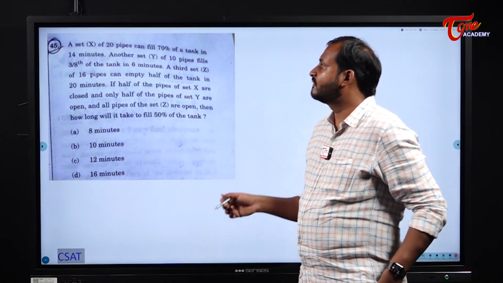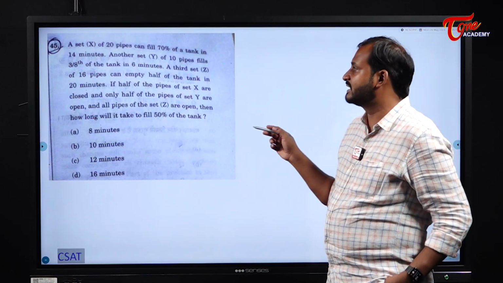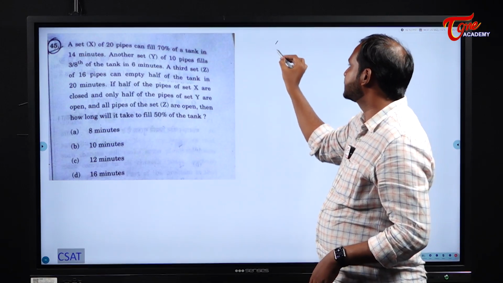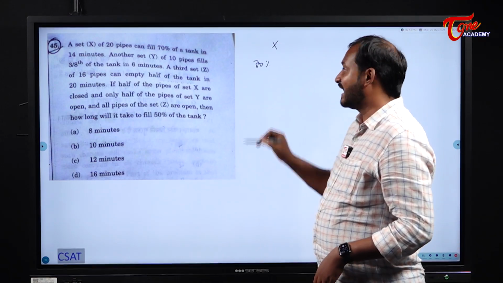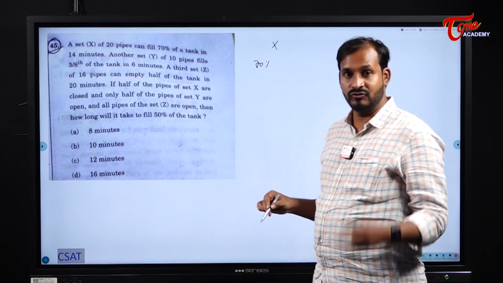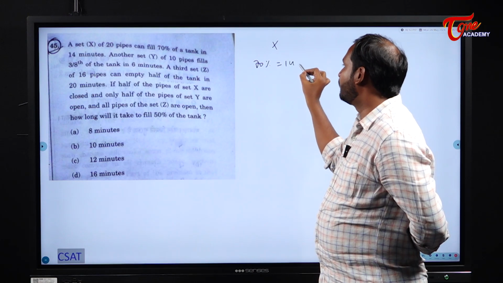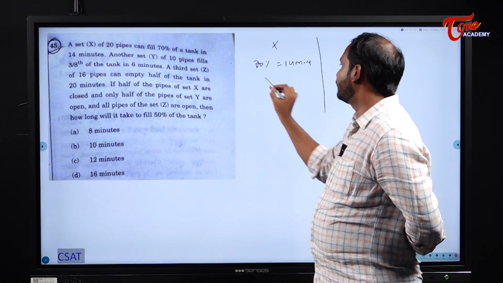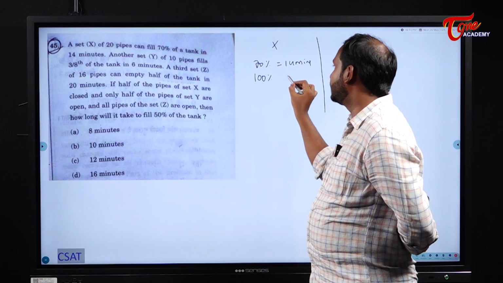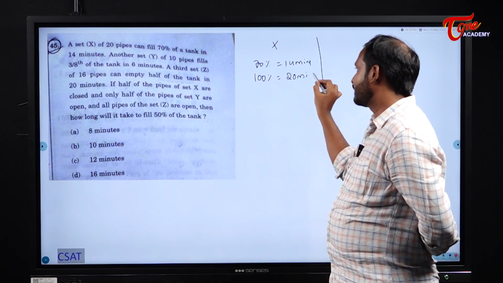Next, a set of 20 pipes can fill 70% of the tank in 40 minutes. Okay, X, 70%, time and work. We solved this, students. Two questions are asked from this area. 70% of the tank in how many minutes? 14 minutes. That means 100% will take 20 minutes.